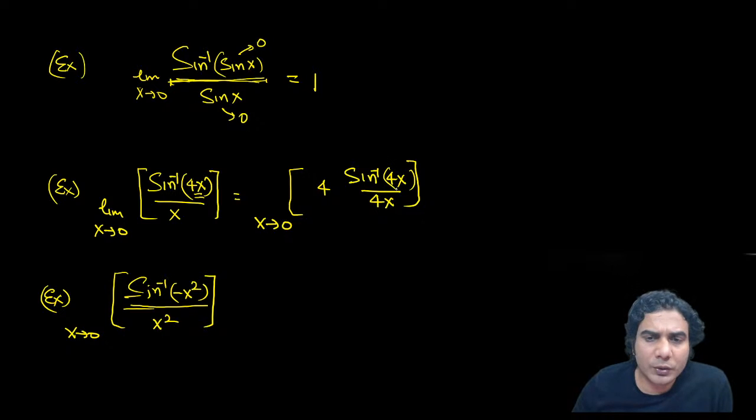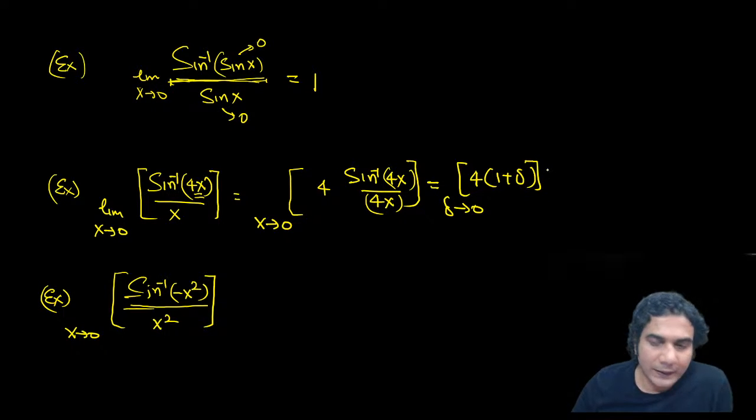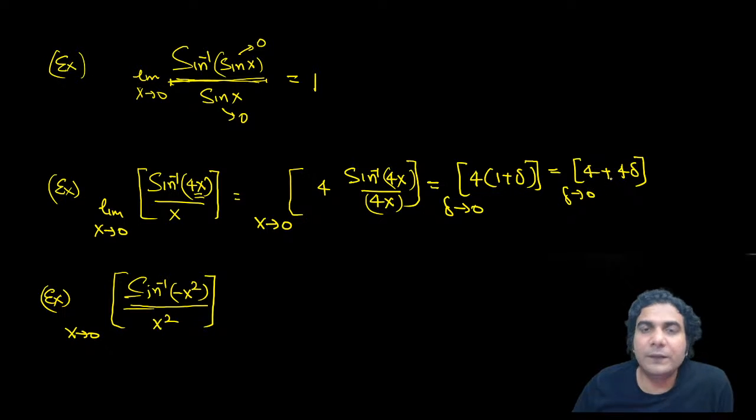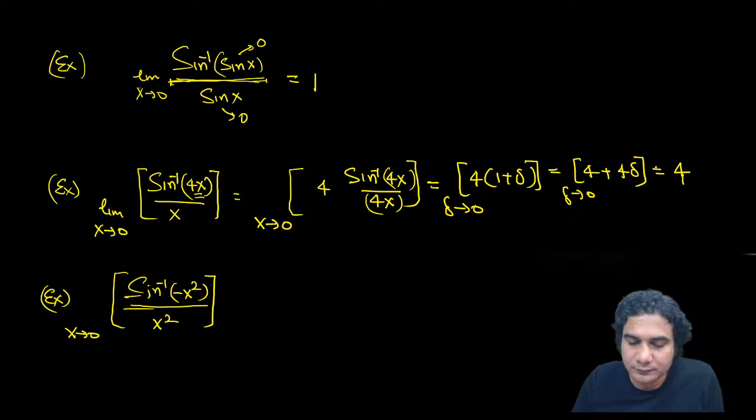So here 4x approaches 0 because x approaches 0, they are same. So yes, you can write this as 4 times 1 plus delta, where 1 plus means 1 plus something very small. So delta is approaching 0. So this is nothing but 4 plus 4 delta, and this 4 delta is again very small, so it is basically 4 plus, right? And greatest integer of 4 plus is nothing but 4. So that is your answer. I hope it is clear.